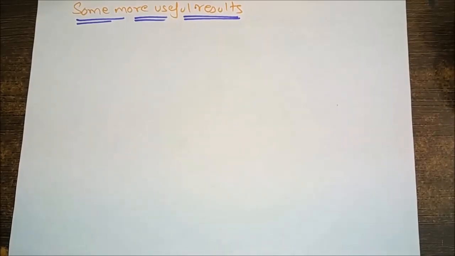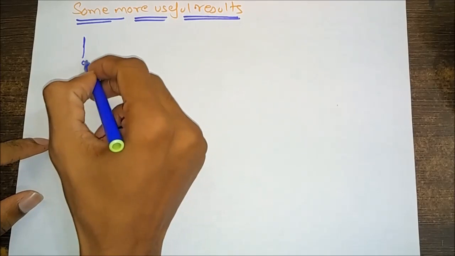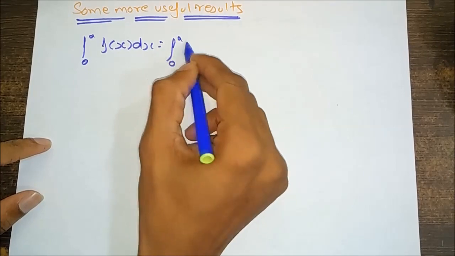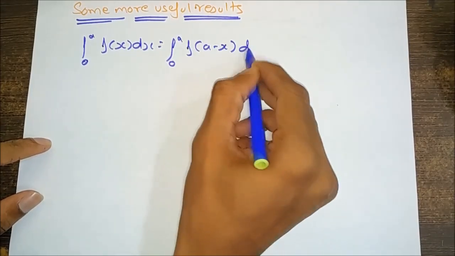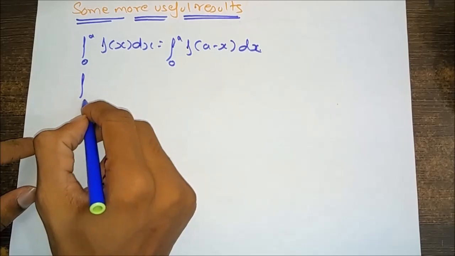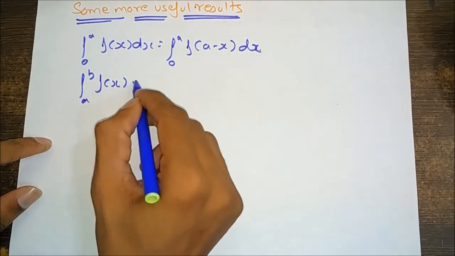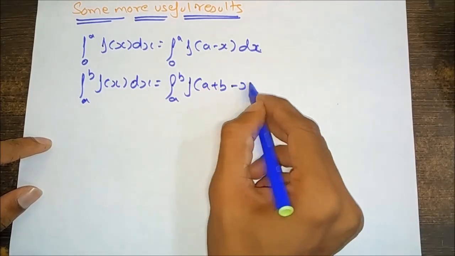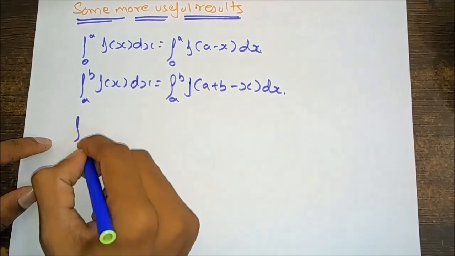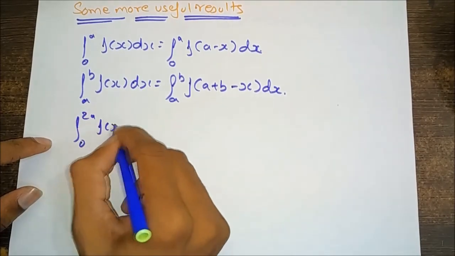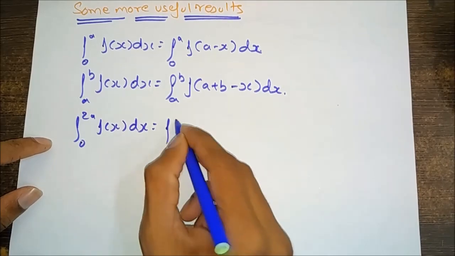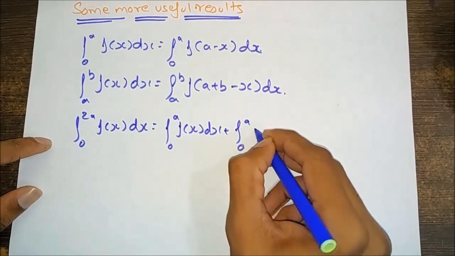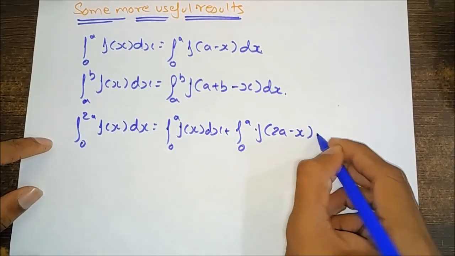Let's see more results on definite integrals. The integral from 0 to a of f(x) dx equals the integral from 0 to a of f(a - x) dx. The integral from a to b of f(x) dx equals the integral from a to b of f(a + b - x) dx. The integral from 0 to 2a of f(x) dx equals the integral from 0 to a of f(x) dx plus the integral from 0 to a of f(2a - x) dx.